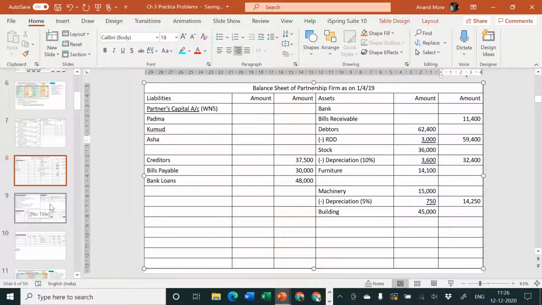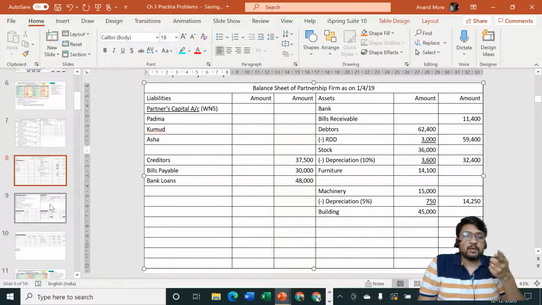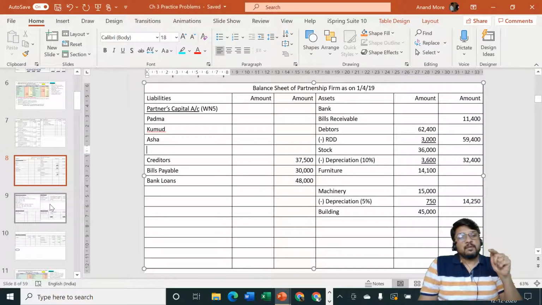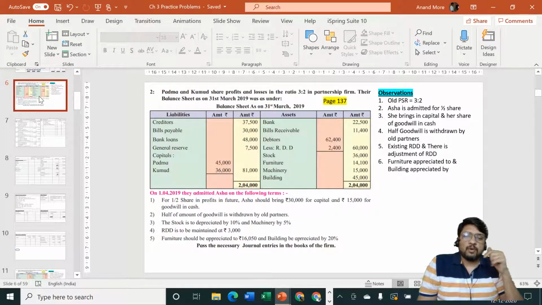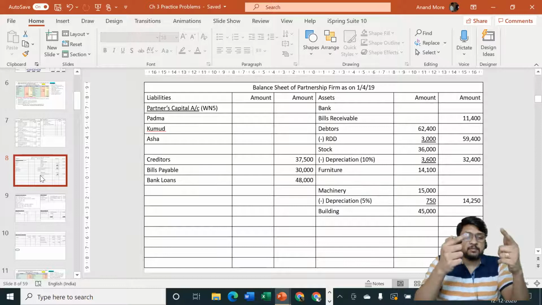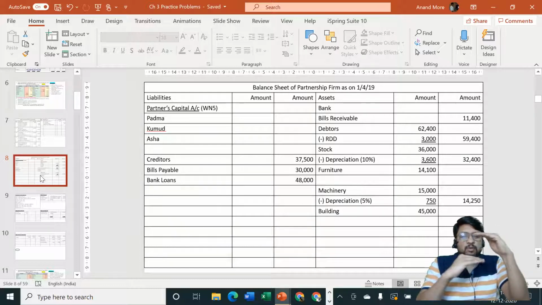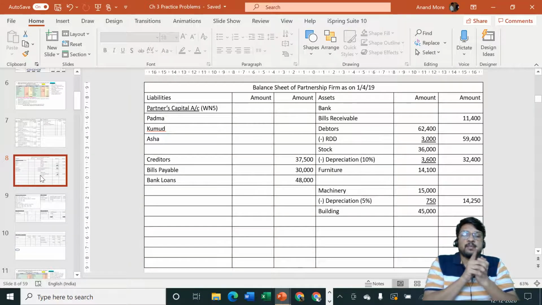Now the question, sir, what is the journal entry to be passed and what is the posting to be done? Remember, we are not standing at the ground floor and going to the third floor. For stock, we were required to start from scratch. For RDD, we already have some amount, which is 2,400. Since you already have 2,400 and now you want to reach 3,000, you need not travel 3,000, but only the difference between 2,400 and 3,000, that is 600. So the revaluation account entry should be of rupees 600.